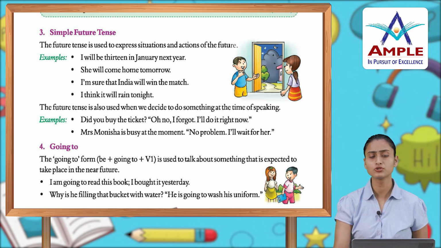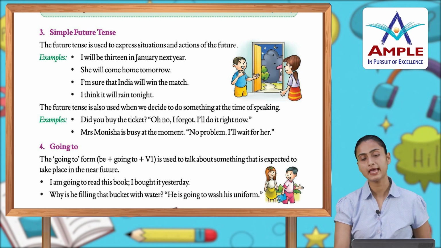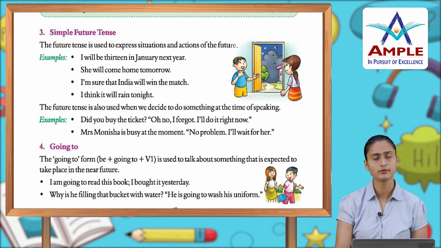The future tense is also used when we decide to do something at the time of speaking. Examples: did you buy the ticket? Oh no, I forgot. I'll do it right now. Mrs. Monisha is busy at the moment. No problem. I'll wait for her.